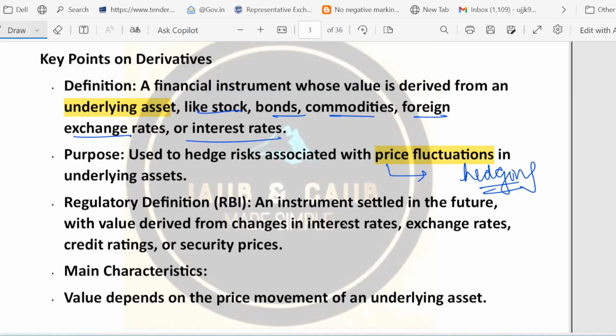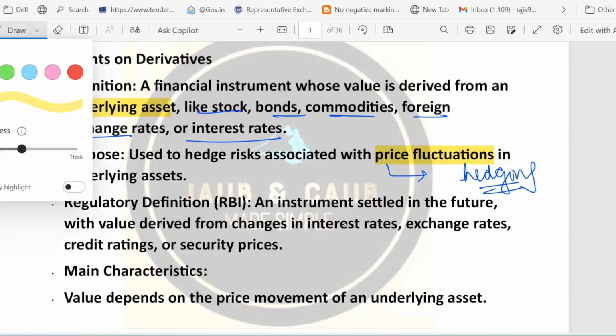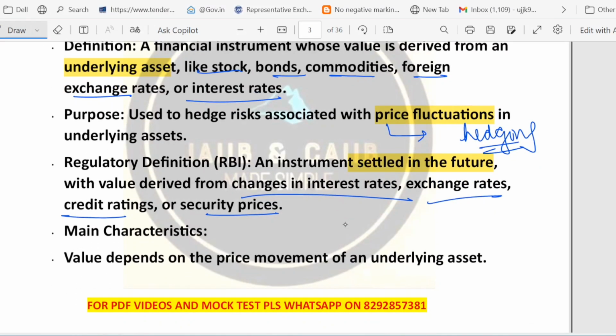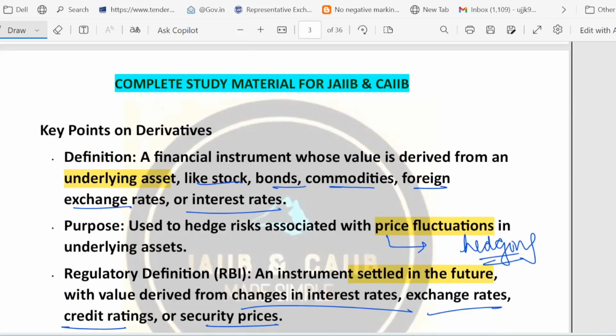The Reserve Bank of India defines a derivative as an instrument that is settled in future. This is the key point. Instrument settled in future and whose value changes because of movement in the interest rate, change in the exchange rate, or change in the credit rating or the security prices. The most important thing to remember is that derivative value depends on how the price of the underlying asset moves.